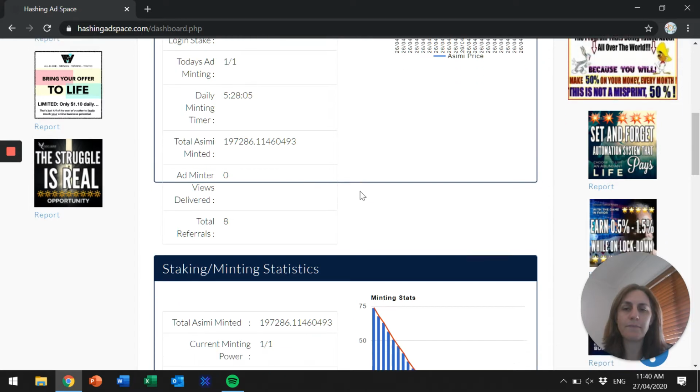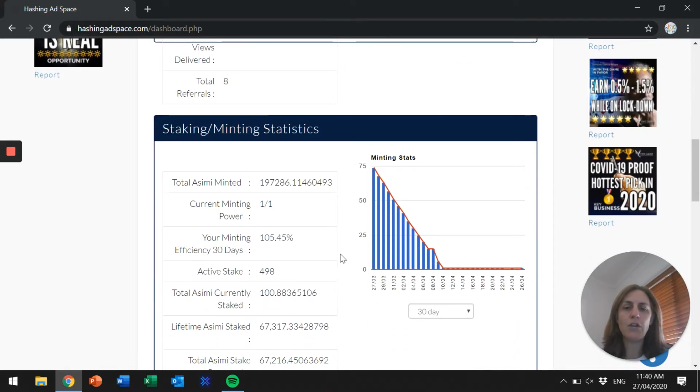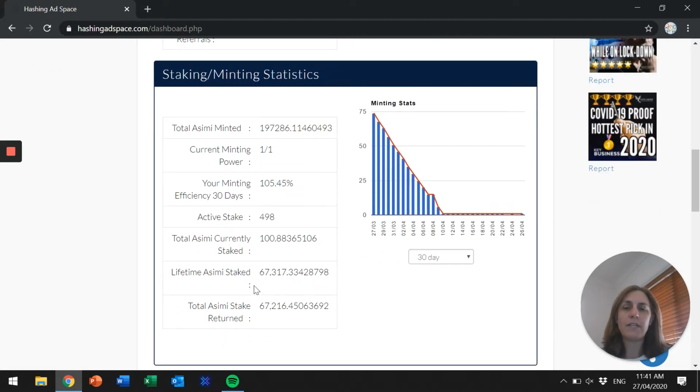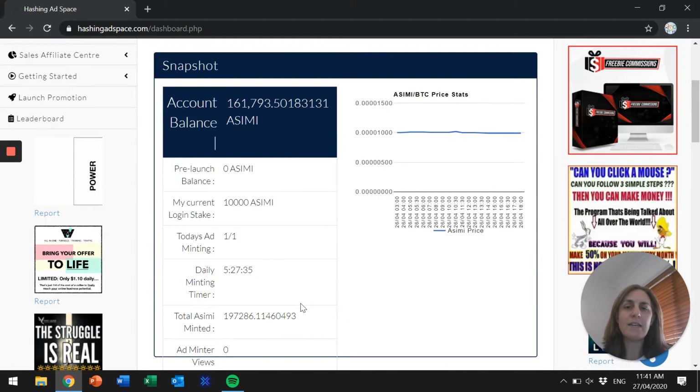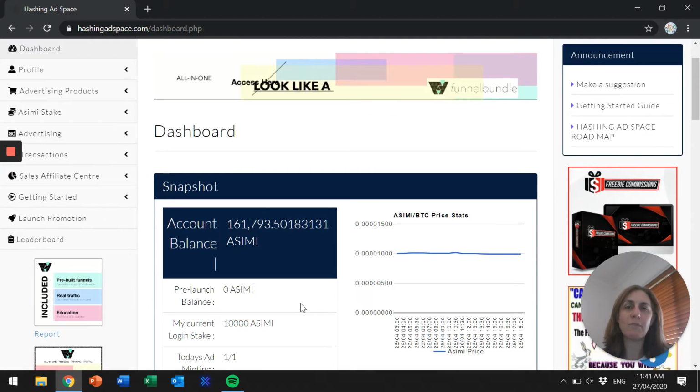197,286 Asimi. We scroll down a bit further, you can see my active stake is 498. So I had 498 active stakes, and the maximum you can have is 500. You can see the lifetime Asimi stake is 67,317 and the stake returned 67,216. So what I love about Hashing Ad Space is that you can go and purchase Asimi.